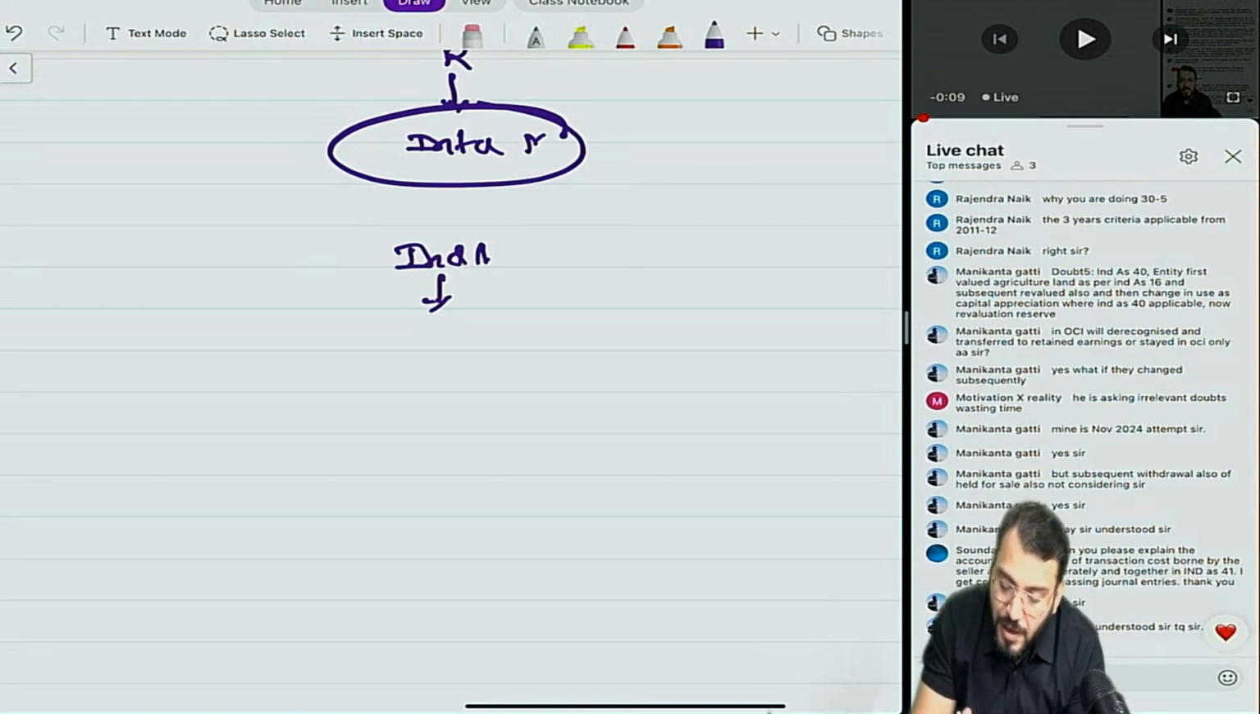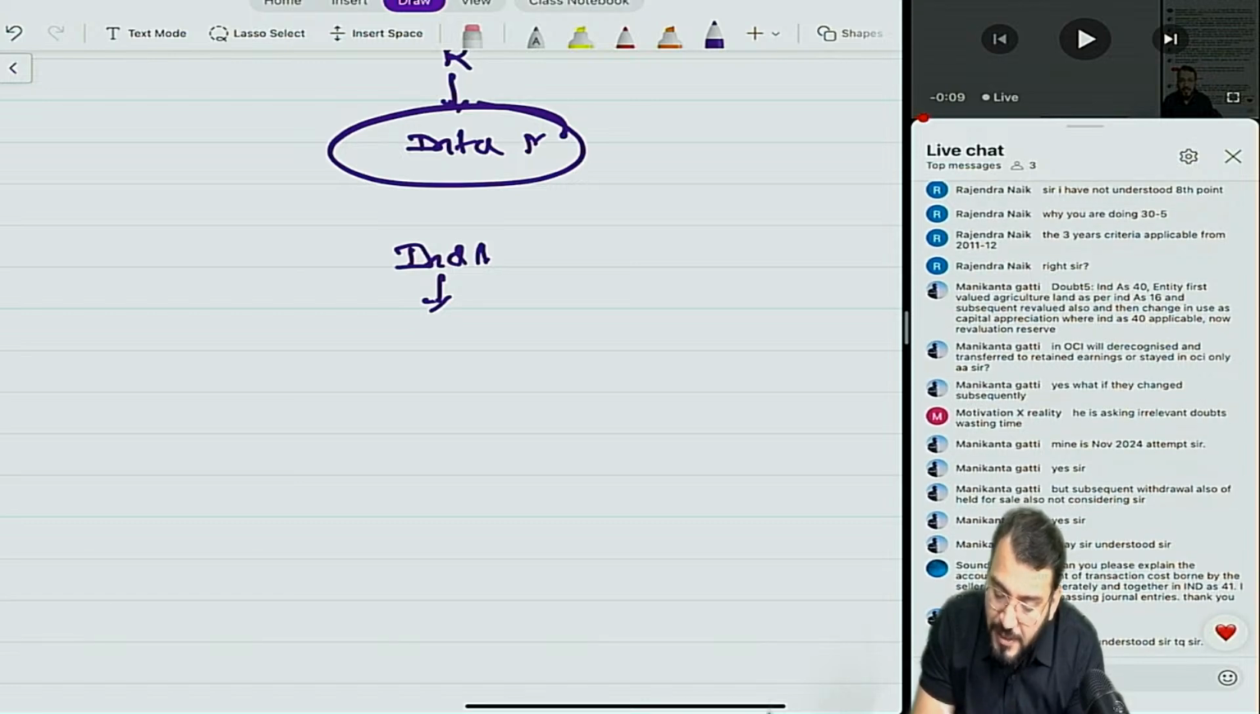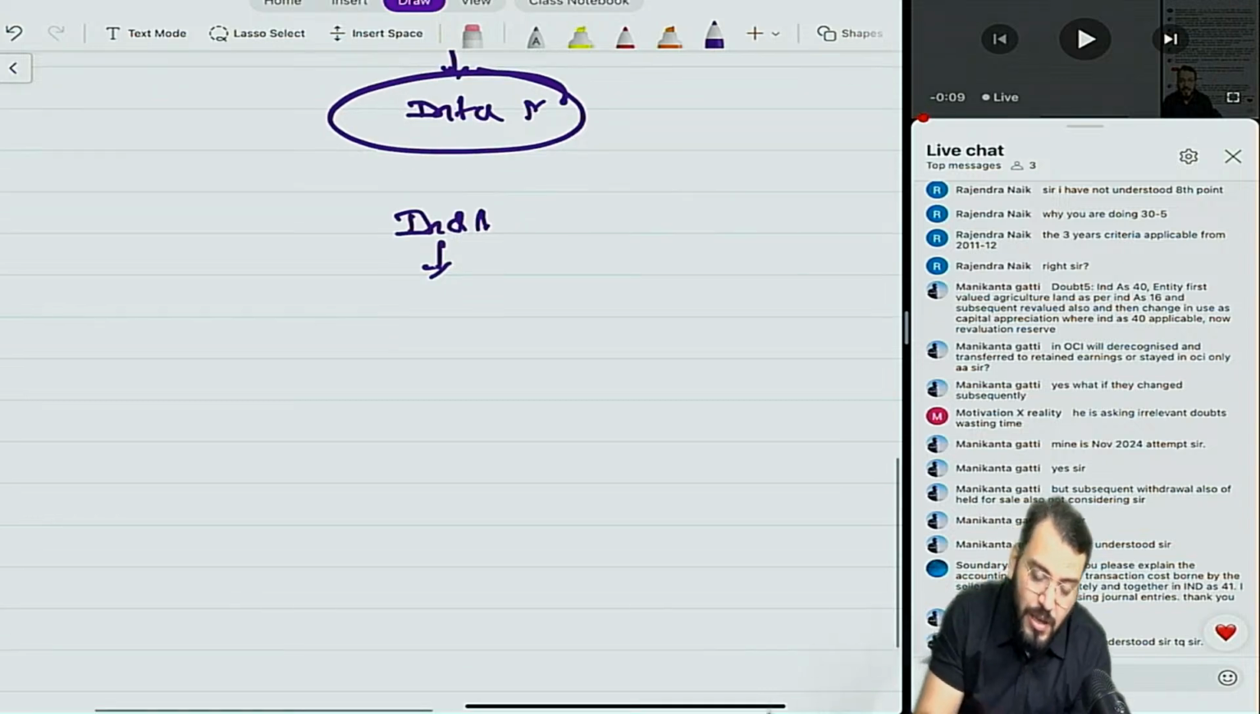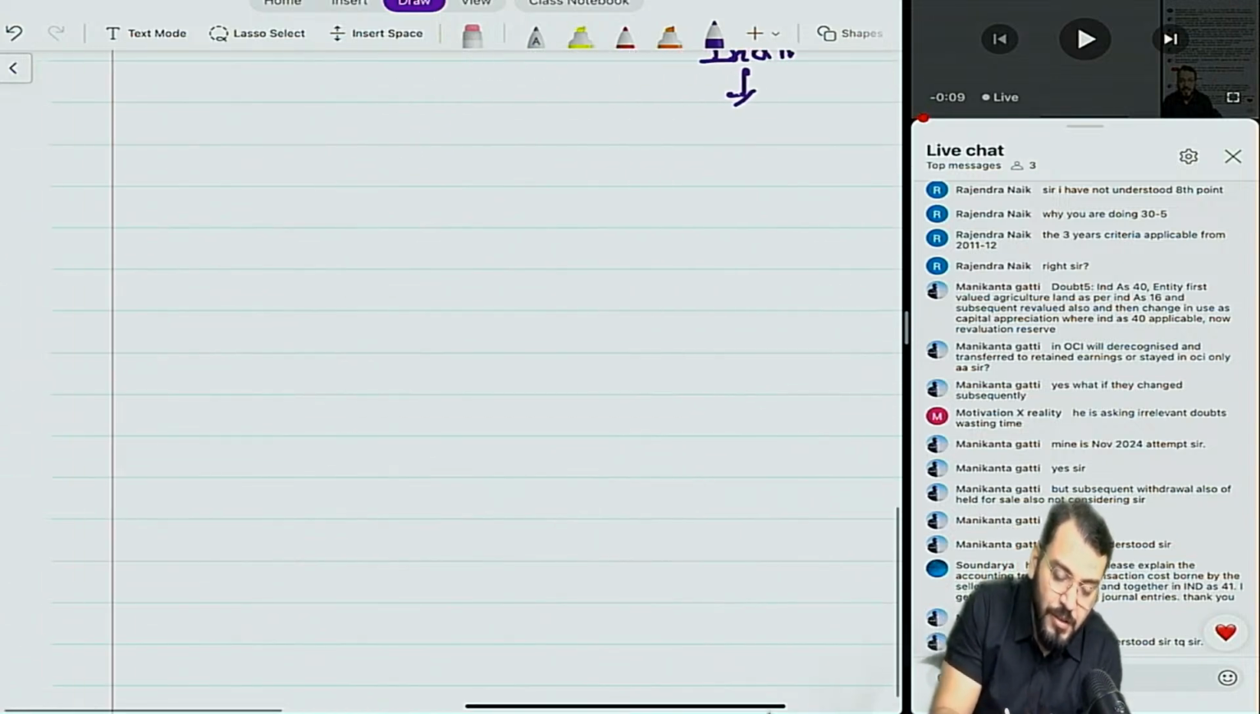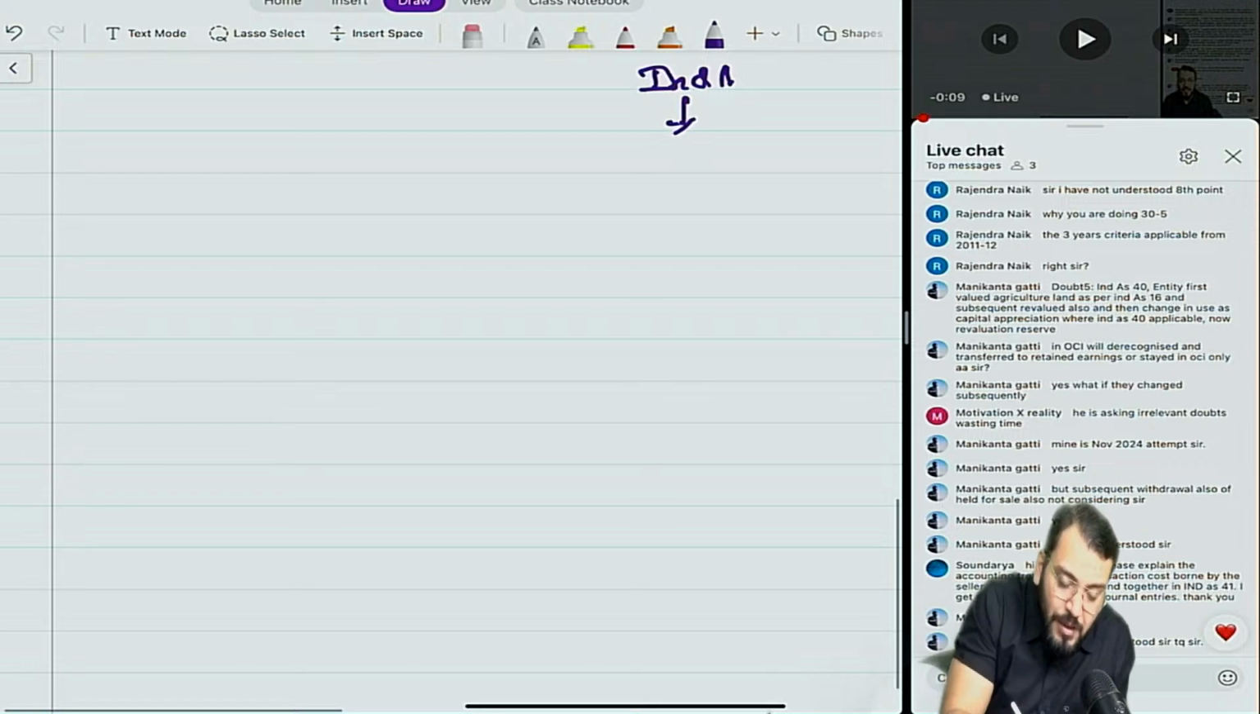Saundarya. How are you, Saundarya? She asks, can you please explain the accounting treatment of the transaction cost borne by the seller and buyer separately and together in Ind AS 41. I get confused. Okay, I have understood. Just try to understand. There are two points. Whenever there is an Ind AS 41 question,